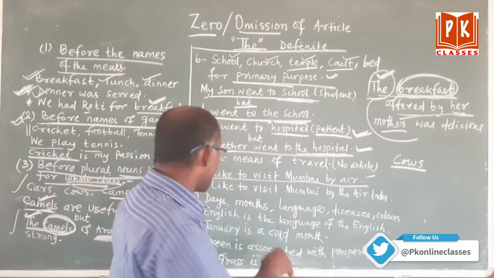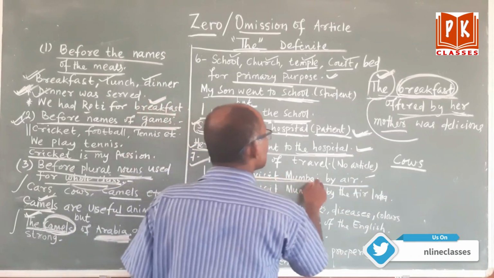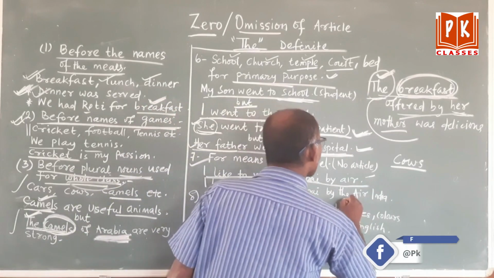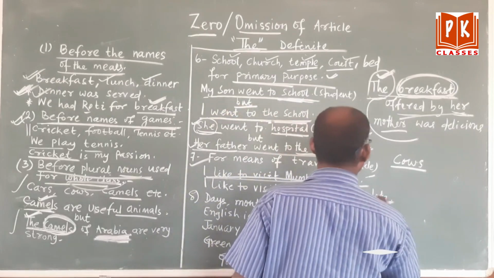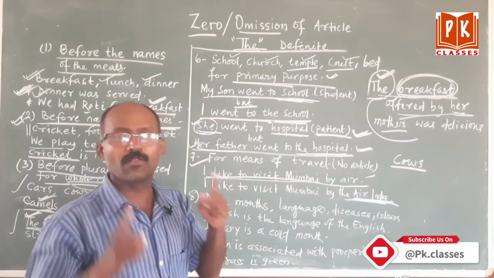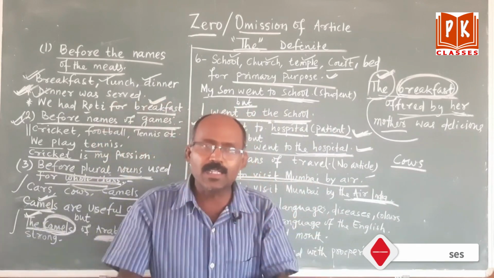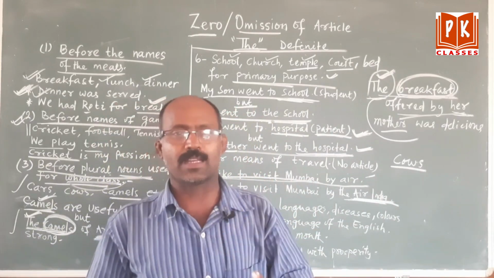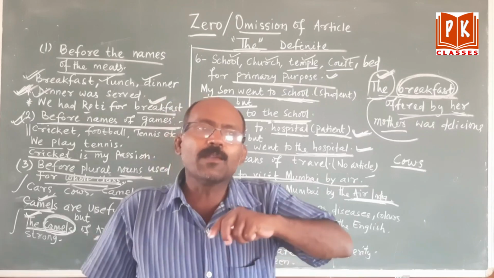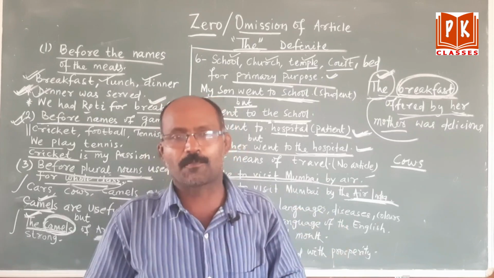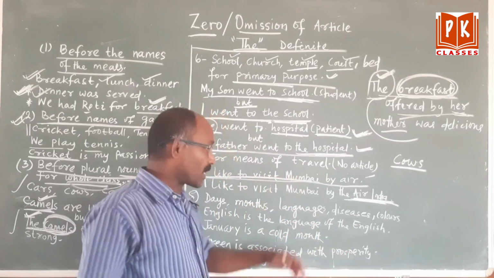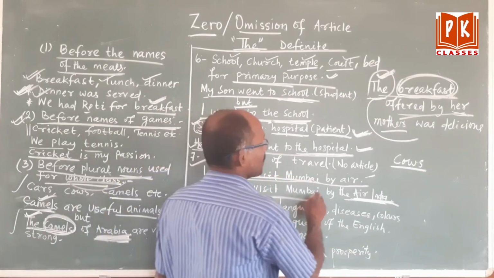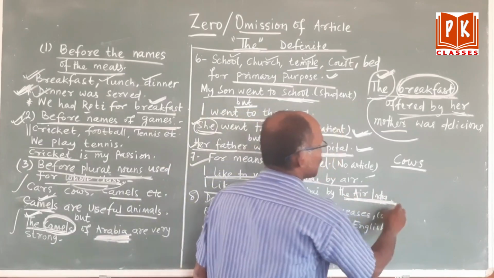But if I write, I like to visit Mumbai by the Air India, Air India means it is a particular flight name. If you are visiting by a particular flight, then you can use the. If you are not visiting in a particular flight, then no need to.